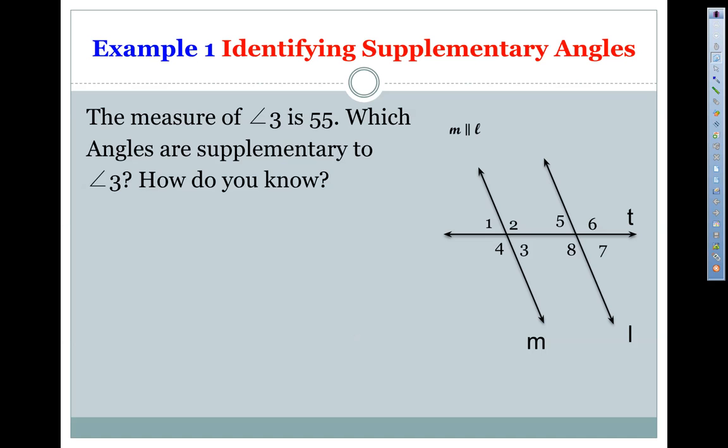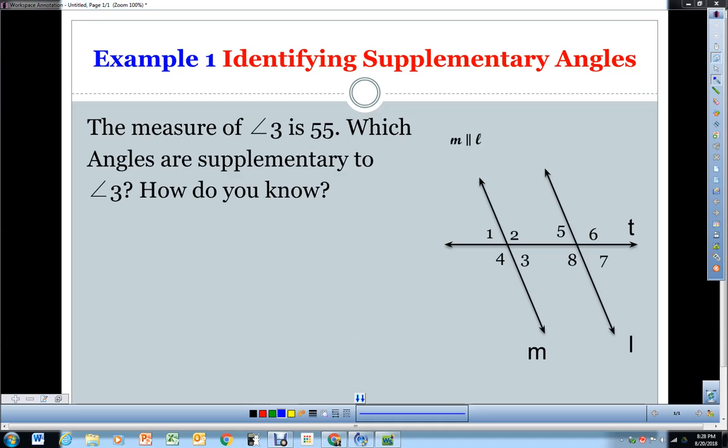So let's look here and let's talk real quick about our angle measures. So angle 1 and 3. Okay, we know that angle 3 is 55 degrees. Well, we know that angle 1 is also 55 degrees. They're vertical angles. We know that 5 and 3 are 55 degrees because they are alternate interior angles. And we know 3 and 7 are congruent. They're 55 degrees because these are corresponding. That means that all the other angles are going to be supplementary because they're either congruent or they're supplementary.